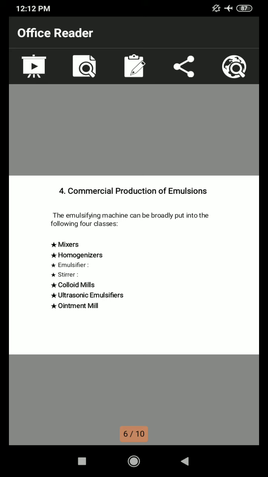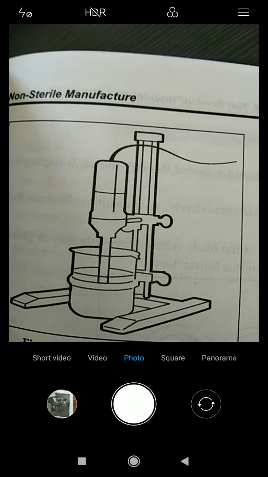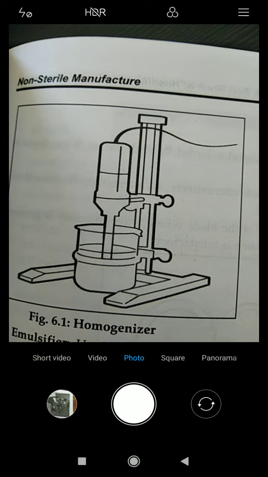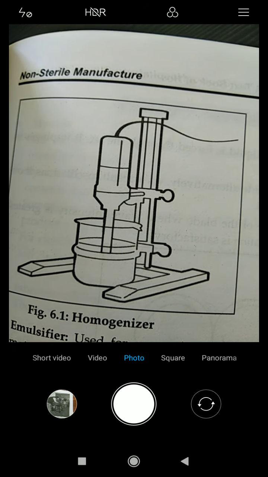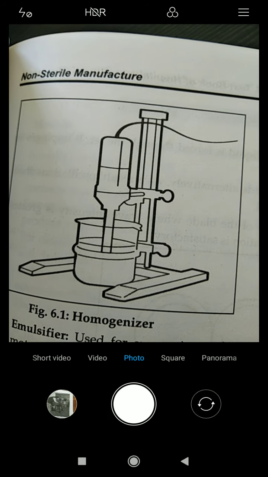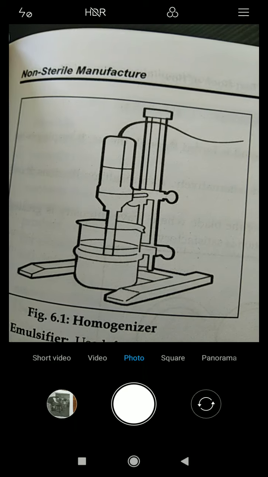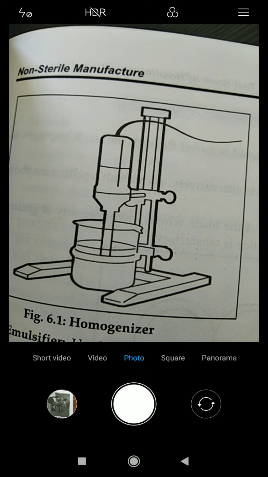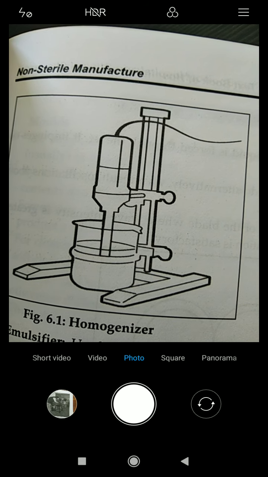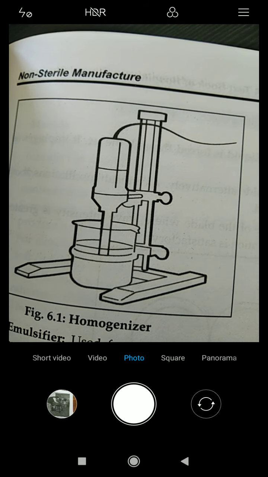Now see the image of the homogenizer. The emulsion is fed under high pressure. It is forced against the floating valve, which is adjusted to open a predetermined gap.